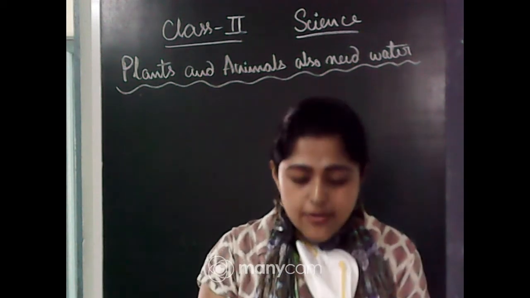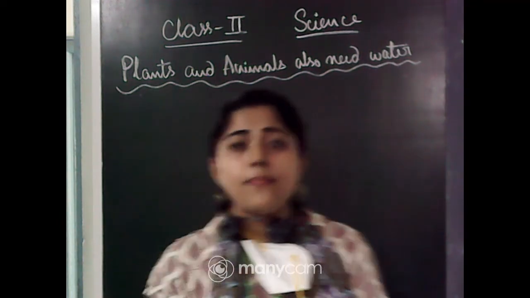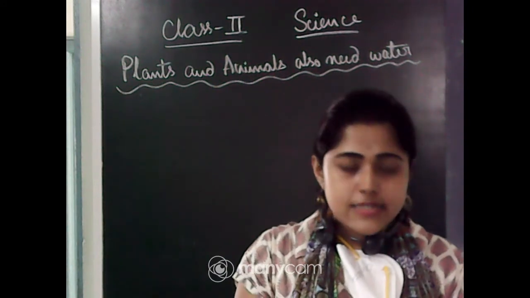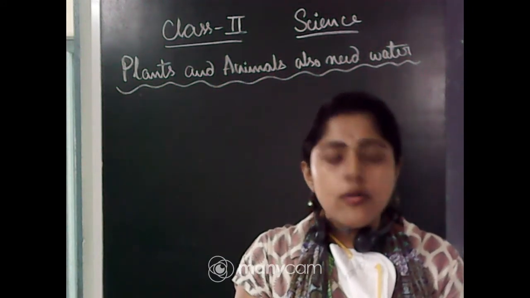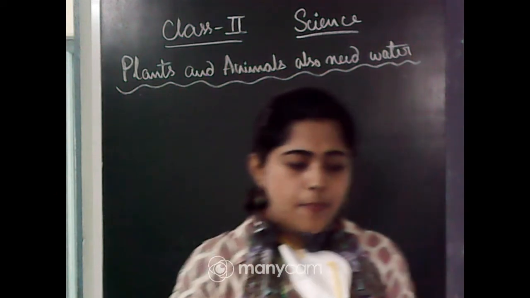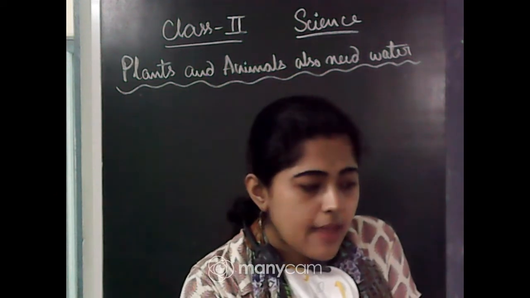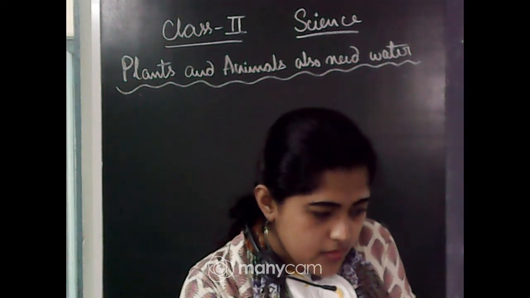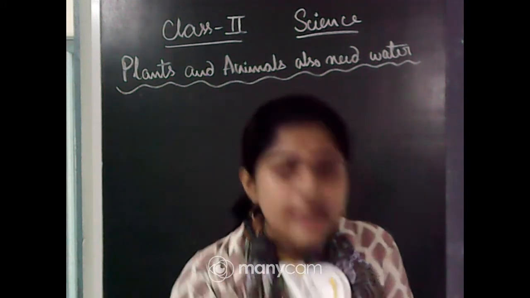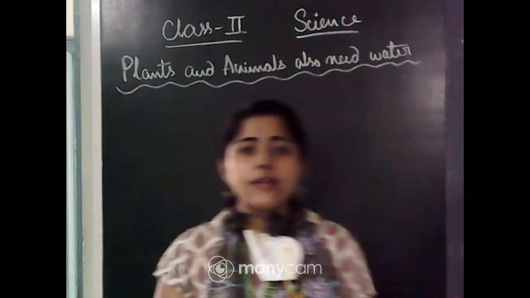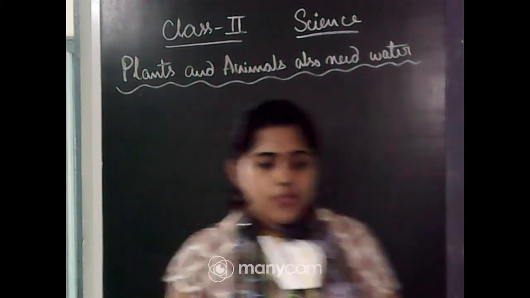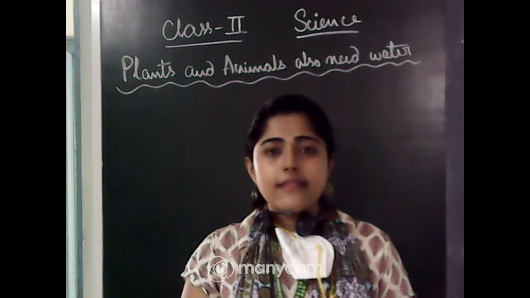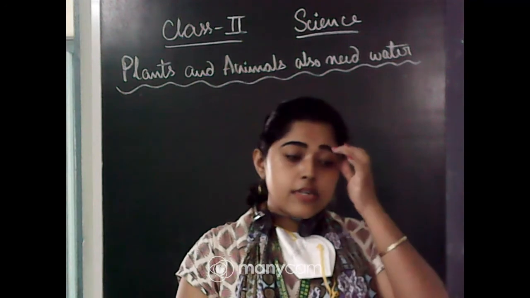So previous day we discussed the first chapter, plant kingdom, and the exercise part we also discussed. So have you read this chapter at your home? Yes, good afternoon. Have you read it? Okay. So have you any kind of problem from this first chapter, plant kingdom? Have you any queries, any problem, anything that you didn't understand?